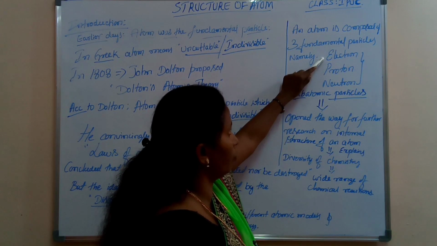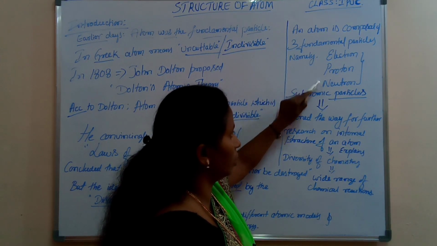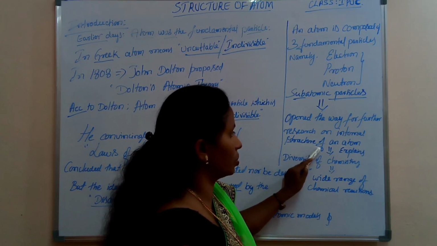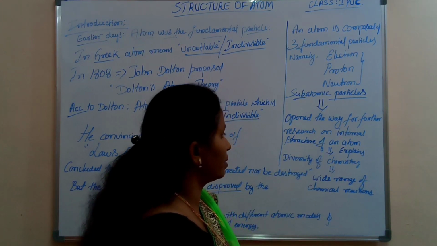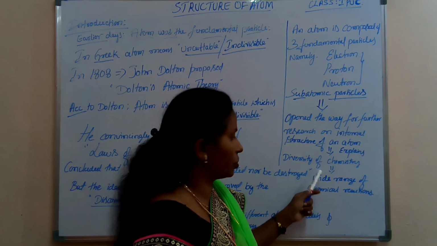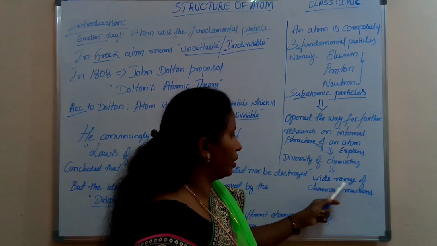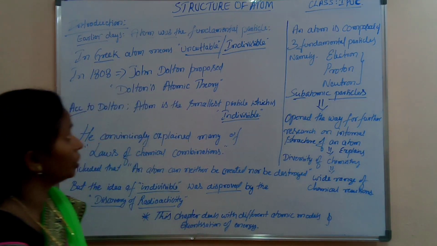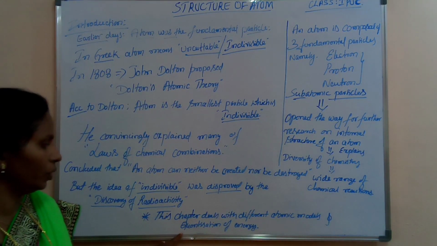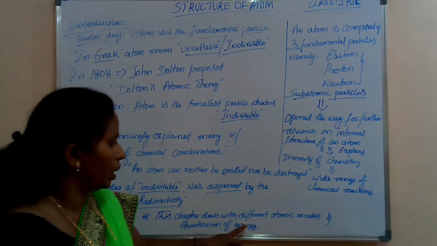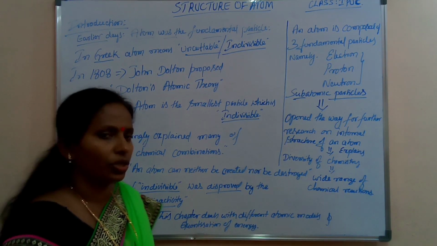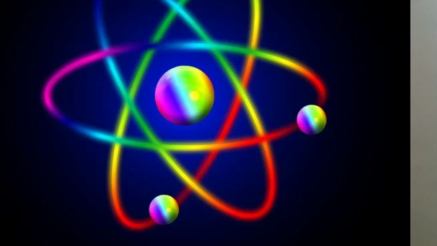The discovery of these opened the way for further research on the internal structure of an atom, which explains the diversity of chemistry and the wide range of chemical reactions. Later in this chapter, we are going to discuss different atomic models as well as quantization of energy.